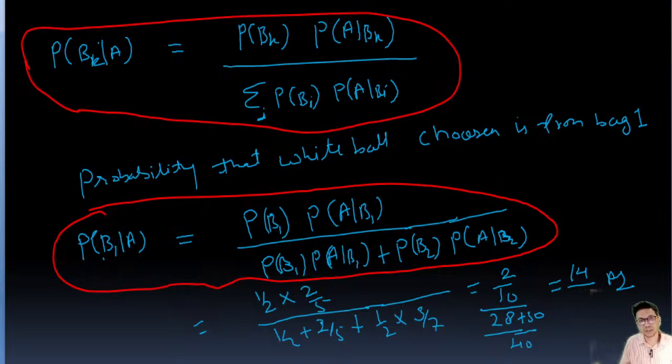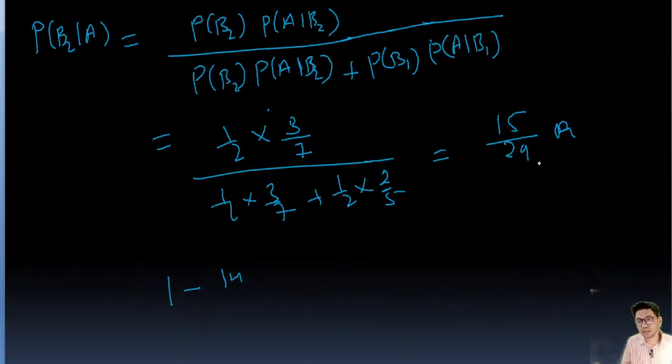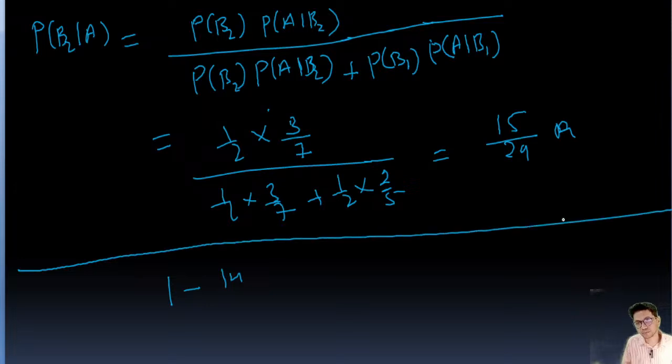Mistake, 29. So this is going to be 29 minus 14. This value is going to be 15 upon 29. Okay, this is the answer. But I have explained this in this way because then you will be able to understand how we have used this Bayes formula. So to make it more clear to you, I have explained it.